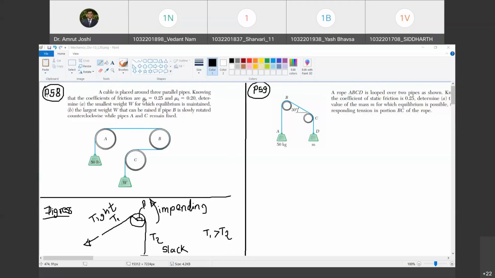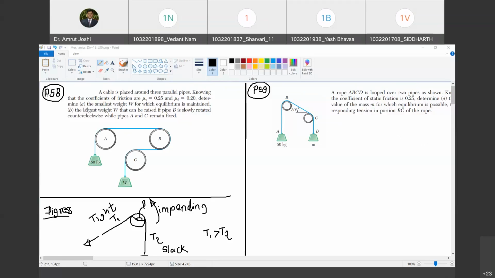There are two things given here, mu s and mu k. So what is mu s? Mu s is the coefficient of static friction and mu k is the coefficient of kinetic friction. Are you with me? Yes, sir. When two bodies are moving along the surface in contact, we use the coefficient of kinetic friction, that is specifically for part B of the problem. Whereas when the two bodies in contact are not moving with reference to each other and are on the verge of moving, that means the motion is impending. At that time, we use the coefficient of static friction. Are you with me? Yes, sir.